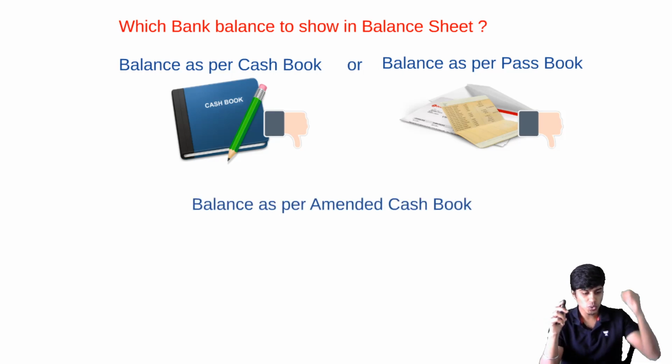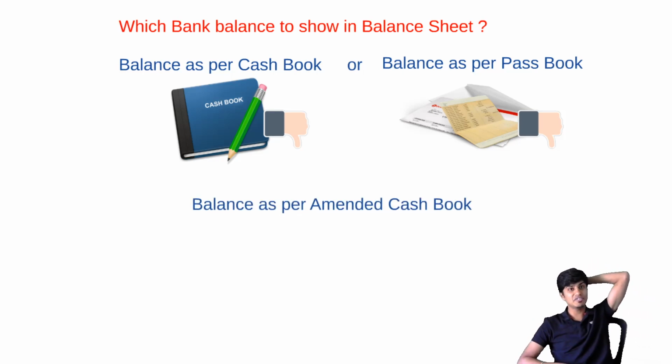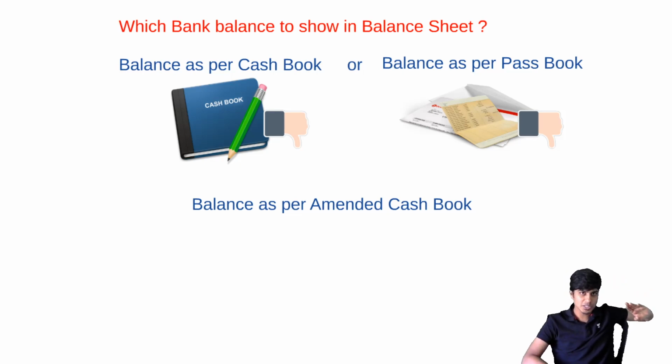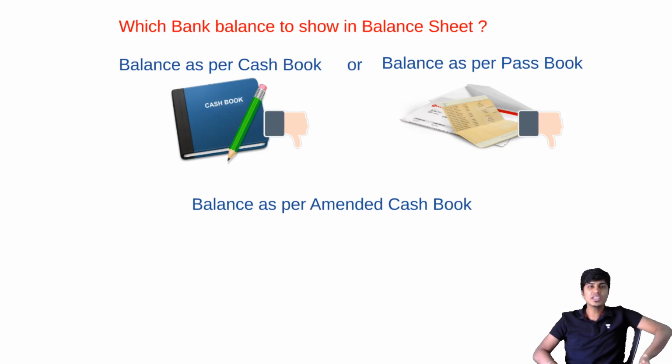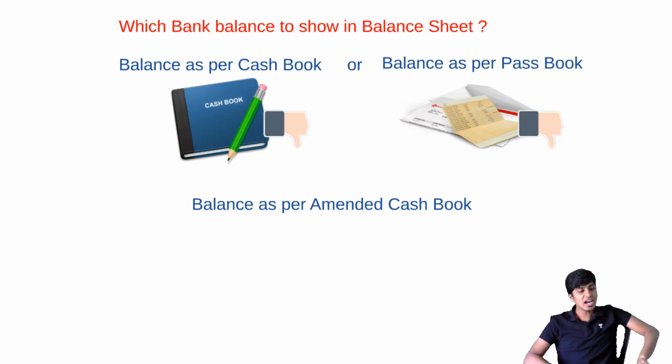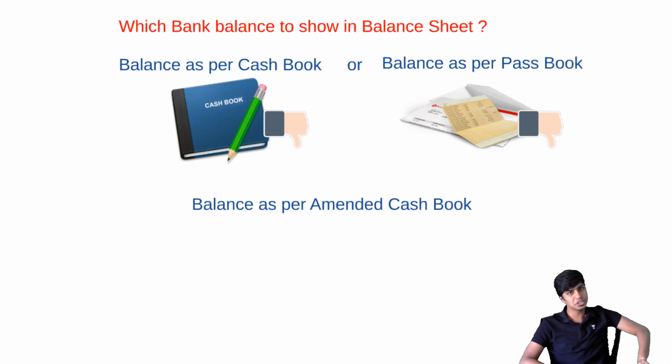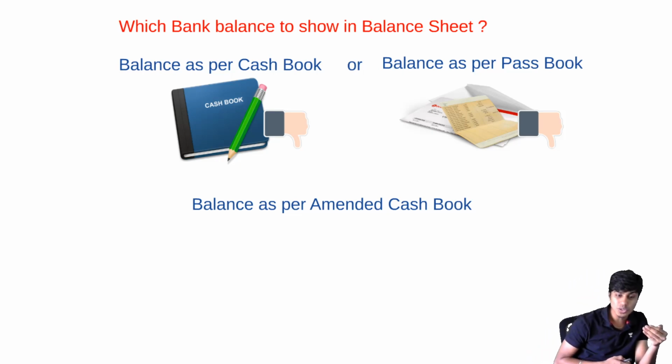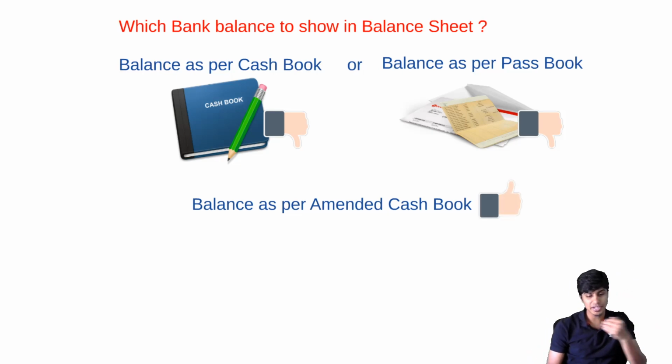Remember this. We identify differences between cash book and passbook, and we see whether there are any errors in those differences. If there are, we rectify those errors, then identify the adjusted or amended cash book balance. Such amended cash book balance will get posted to the balance sheet. So what goes into the balance sheet is the balance as per amended cash book.